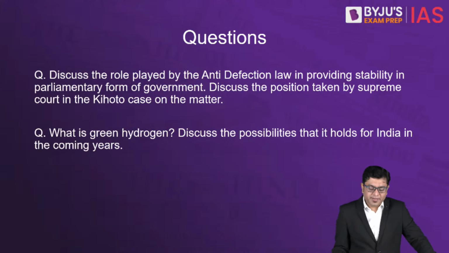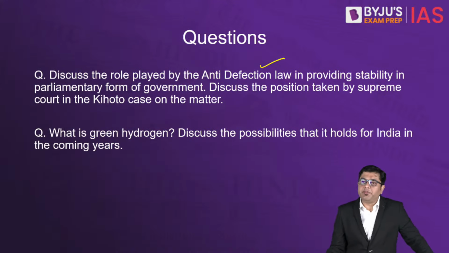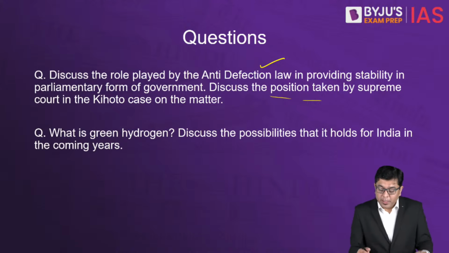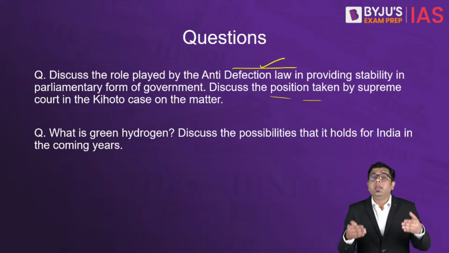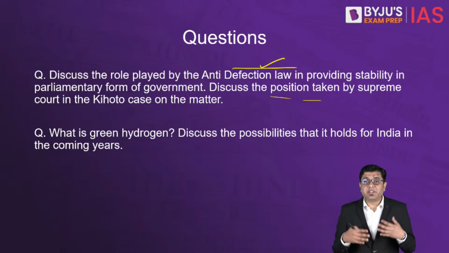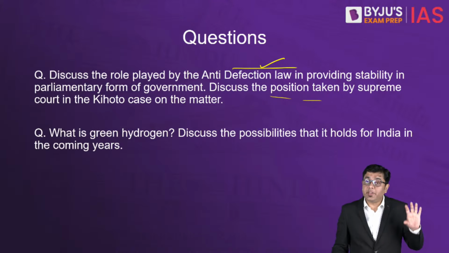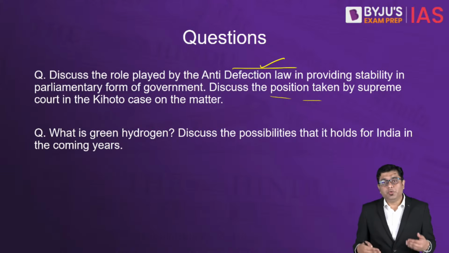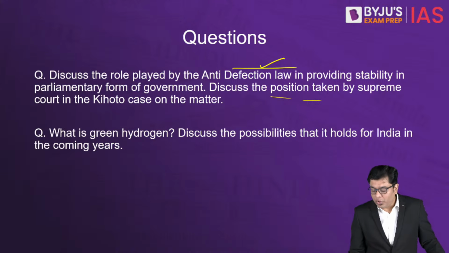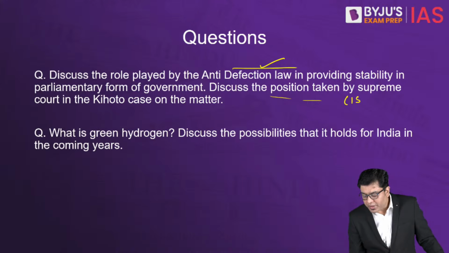Now the questions from this. Discuss the role played by anti-defection law in providing stability in the parliamentary form of government. Discuss the position taken by Supreme Court in the Kihoto case on the matter. So here in the first part, you will discuss the importance or the objective of the anti-defection law. In the body part, you will start writing the various issues on which disqualification can be held, the exceptions. Then you come to the Supreme Court judgment and what it held. So this is something which you can write for 15 marks, 250 words.